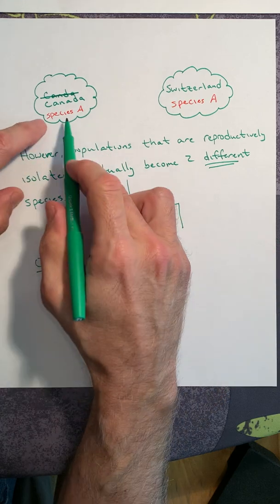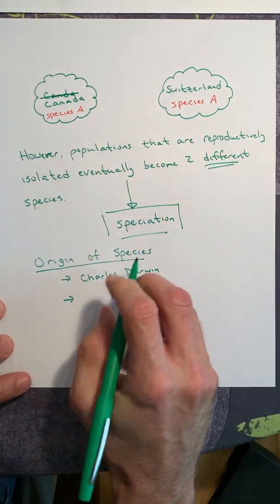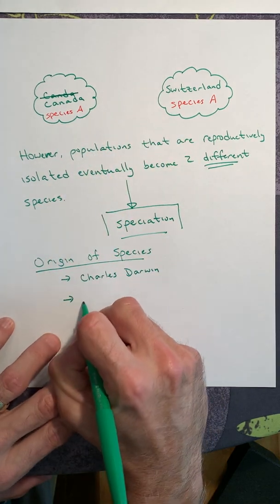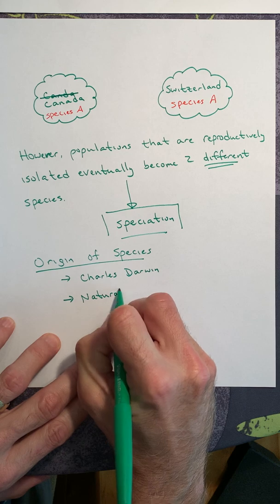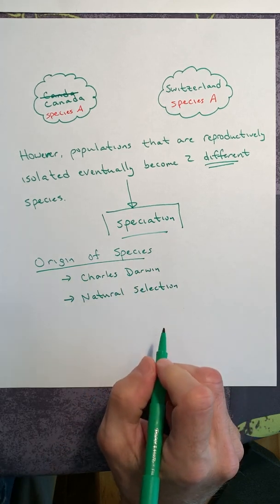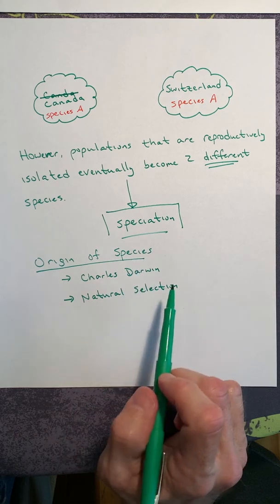Thus, you would have species A and species B. Okay? And so the process that causes these populations to change over time, that is natural selection. So natural selection drives evolution and causes the formation of new species.